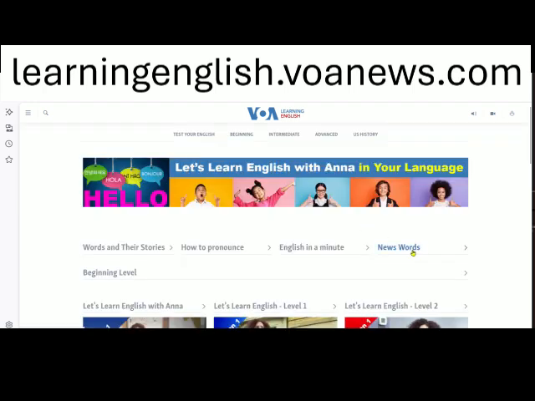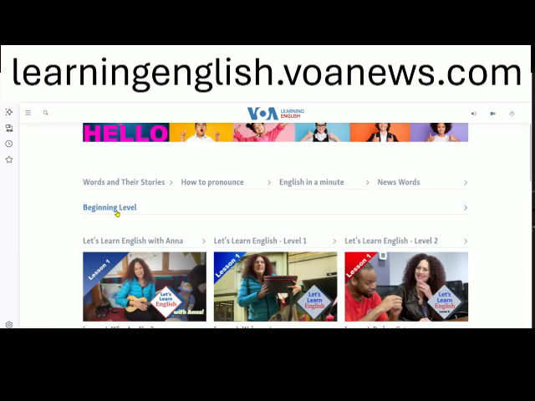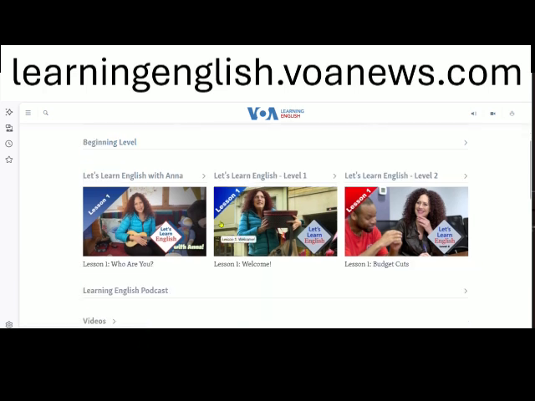These are new words. It says news words. They are new words that you might see in the news. Some of them are LINC 3, 4, 5. There's a lot of variety here. Here you can see that I'm at the beginning level, so it's already given me some ideas.